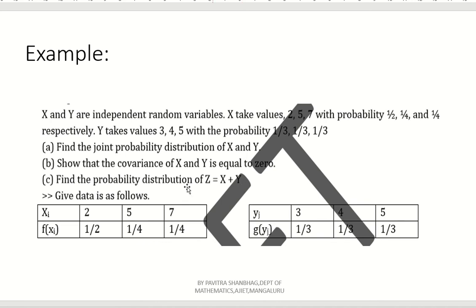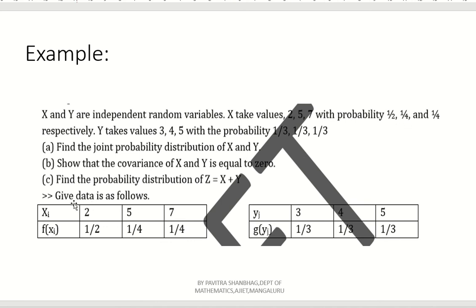Once again, read the question carefully. They have given two random variables, that is nothing but joint probability only here. Now, what do we have to do? First, we have to construct the marginal distribution table. What is meant by marginal distribution table? That is nothing but we have to write x and f of x in one table, similarly y and g of y in another table. Now, what are x values here? 2, 5, 7 and f of x values are 1 by 2, 1 by 4, 1 by 4.